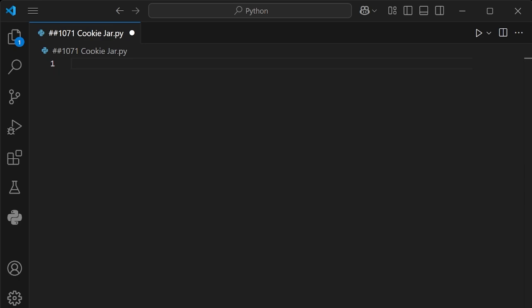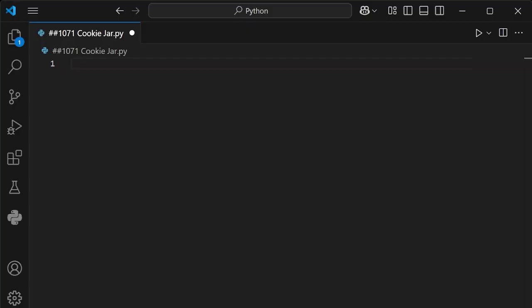So let me try to open VS Code, which is not opening for me, and it just opened a new one for whatever reason. Hey, where'd you go? Here it is. Oh my God.